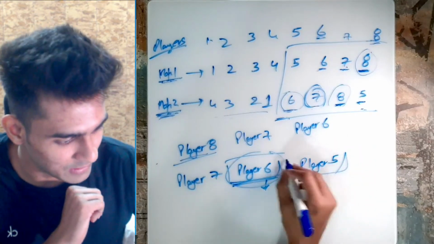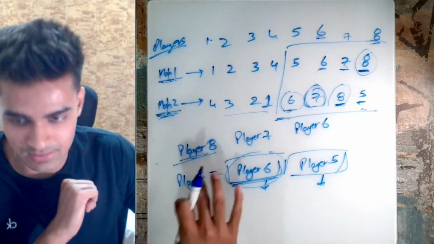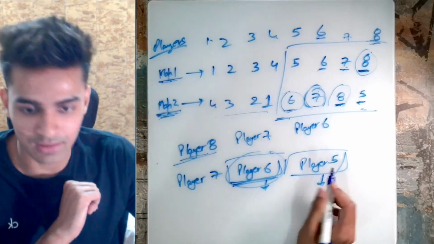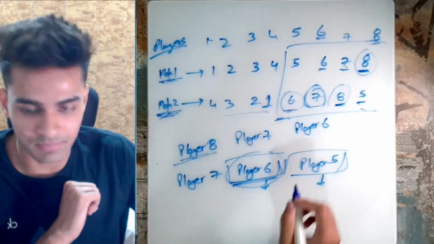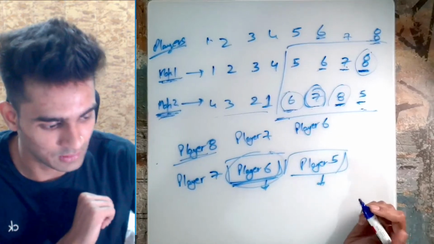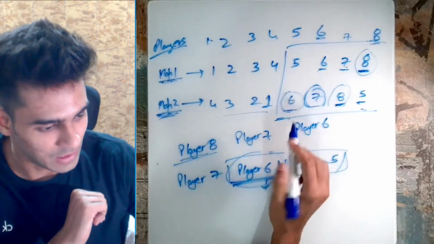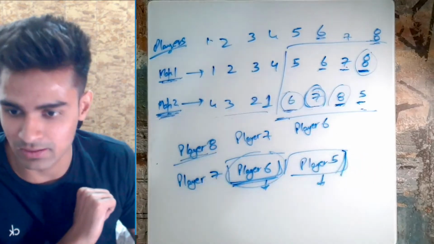Now player 5 will again say that either it would have been player 8 here, then we would have said that it is a closed set. But since I know that there is a value in map 2 under player 8 which is less than my value, therefore I can win from player 8. And since I can win from player 8, I can win from all the other players as well. Okay, so I have player 8 here again.